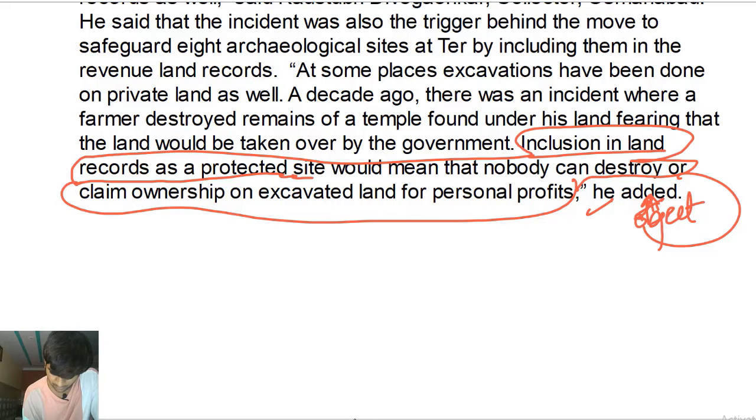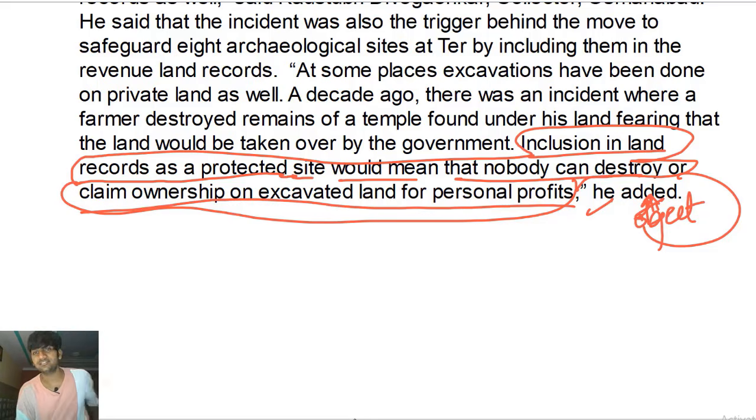We have the subject, we have the verb phrase, and we have the object, and the object itself is a noun phrase, a dependent clause. Okay, but the dependent clause is a part of the independent clause, so we'll not call it a complex sentence, even though it has 2 types of clauses in it. But the dependent clause, the noun clause, is a part of the independent clause. Would mean, if I end the sentence here, inclusion in land records as a protected site would mean what? This is incomplete, so the object has to be there. All right, that's why I'll call it a simple sentence, but it does have a lot of information in it.